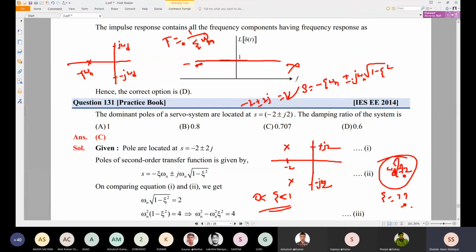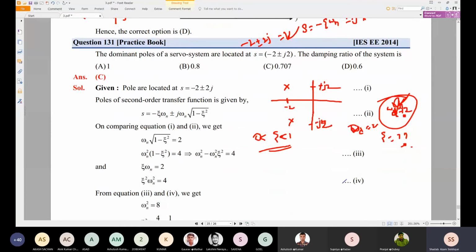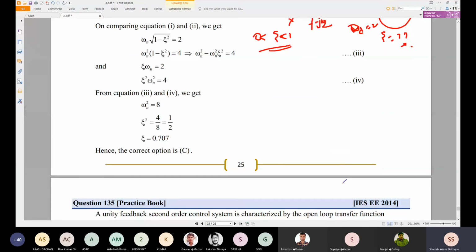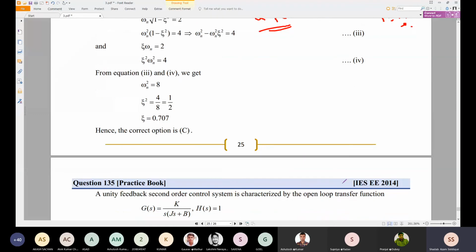Sorry, not omega n, omega d is equal to 2, j omega d and minus j omega d. So we can calculate omega n and zeta from these equations. This is your answer: zeta comes out to be 0.707, and omega n is nothing but 2 root 2.